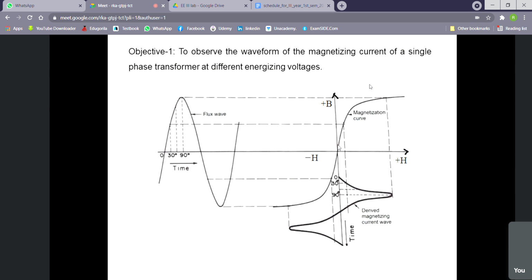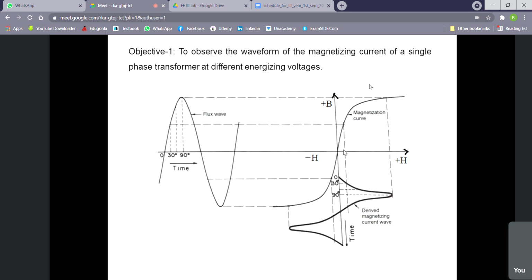And you know, the magnetization curve has a saturation, because the core material of a transformer is ferromagnetic material, so it will have a saturation, and it has high mu r, so the slope is very high.